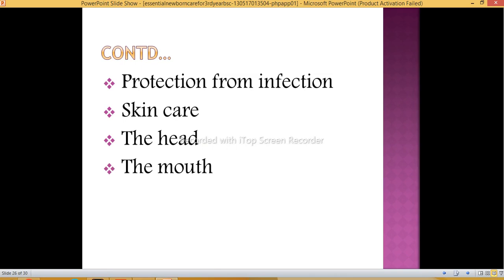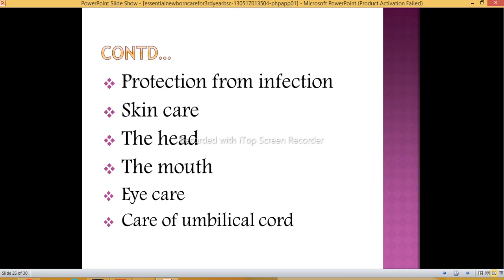The mouth: how should we give oral care to the baby? We should not handle the baby roughly; mouth cleaning should be done only with the help of fingers. Eye care: with boiled cotton swabs we should wipe the eyes after the baby has reached a normal temperature. Care of the umbilical cord: we should not apply anything. Leave it as it is, do not touch it, and keep it dry, so it will shed off automatically after 5 to 7 days.